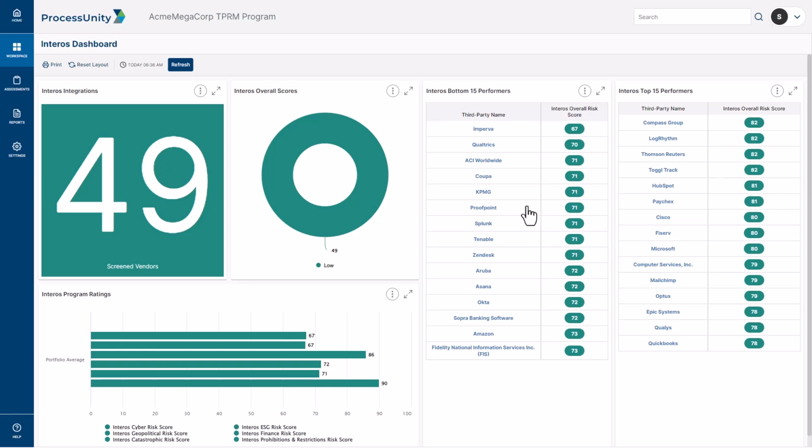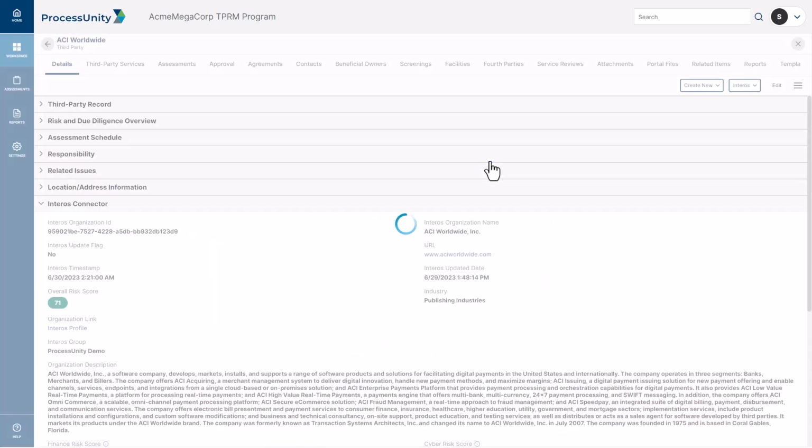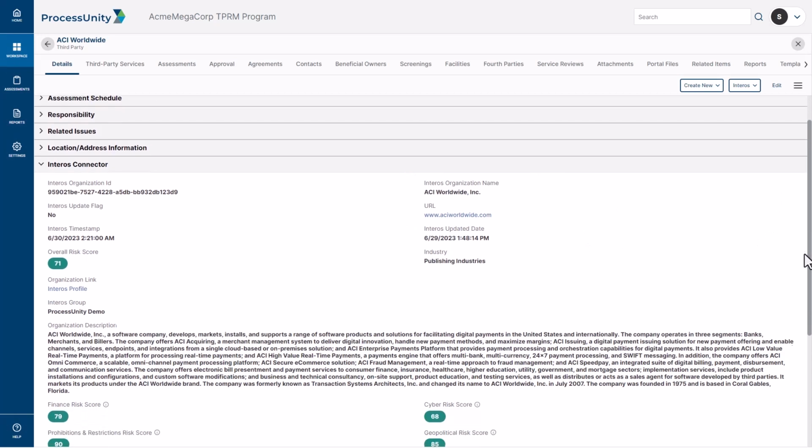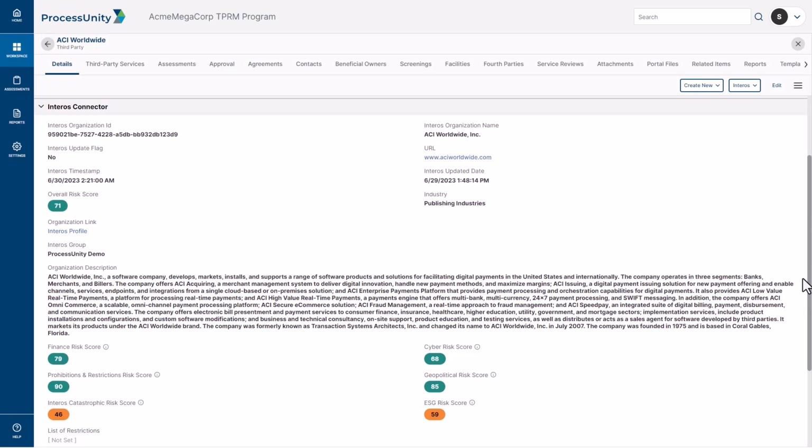Diving into an example here, we're going to go ahead and click on a third-party record. Now, this integration is established on the third-party record, and we can see some of the properties that get brought in through this Interos connector. In order for this information to be brought in, the organization ID has to be copied from the Interos platform and pasted into the Interos organization ID here.